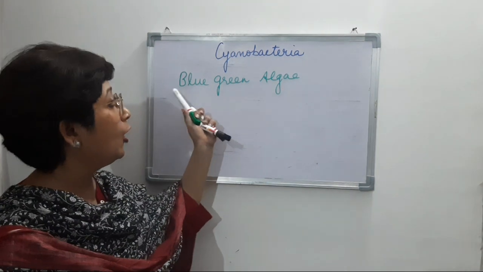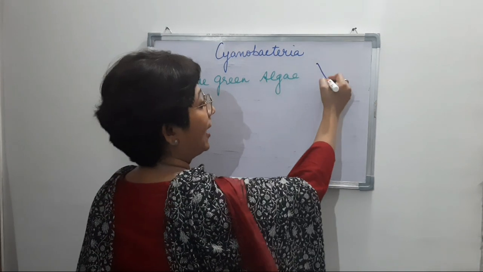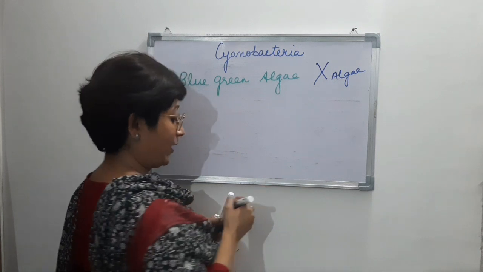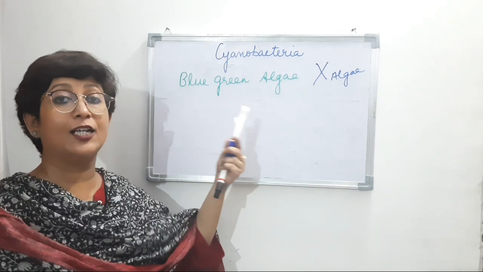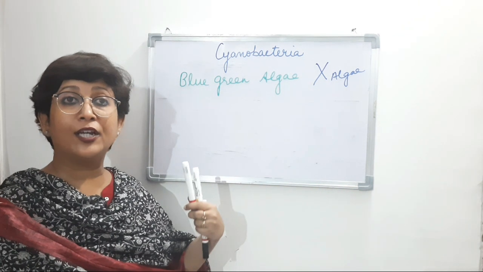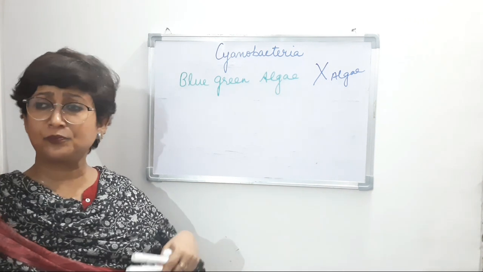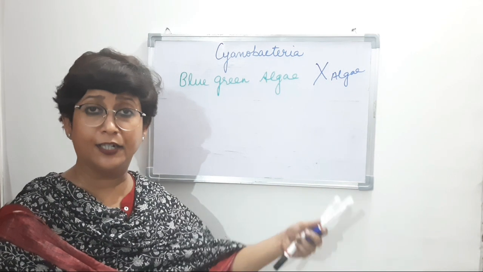But actually, blue-green algae is not an algae, right? It is a bacteria. So related to this, questions are asked in the medicals, like blue-green algae contains blue pigment, red pigment, or it is red in color or blue in color or green in color.